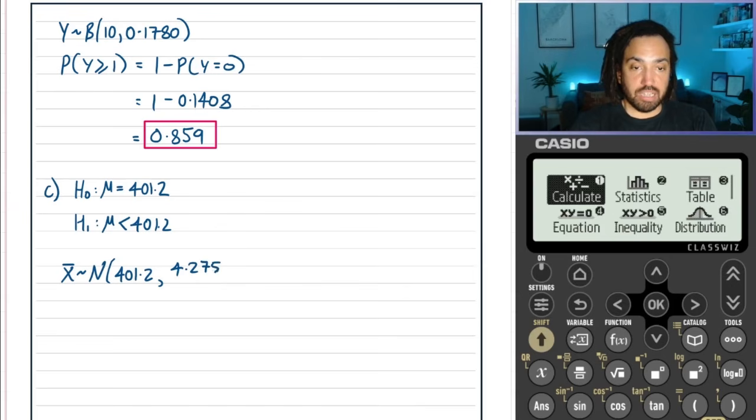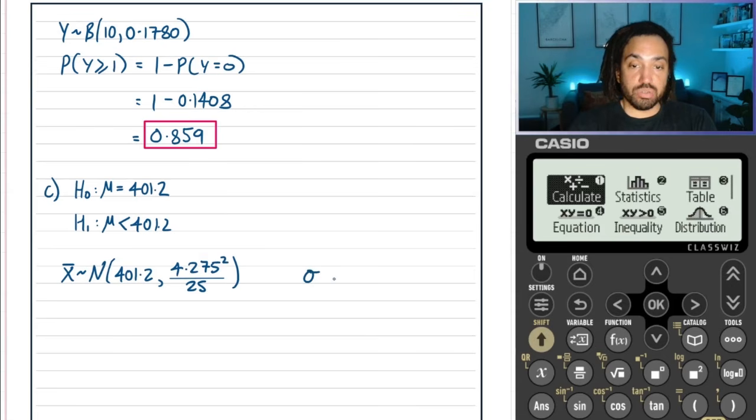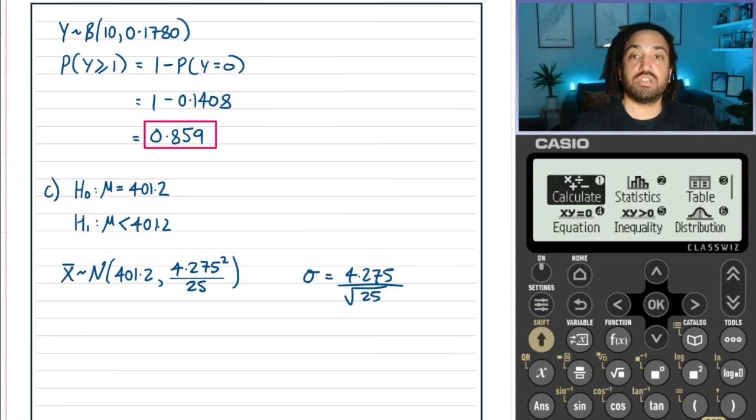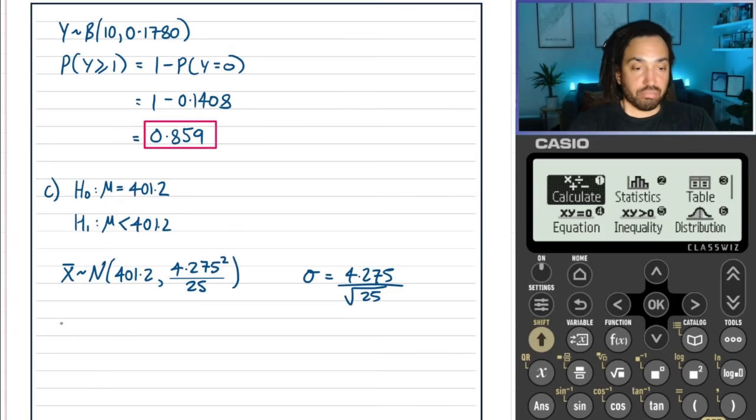Okay. That needs to be squared. And then also it needs to be divided by the sample size. So it's just something you have to remember, that when you are doing a normal hypothesis test for the mean, you divide the variance by the sample size, which means the new standard deviation becomes 4.275 over the square root of 25, because that's what's going to go into your calculator.